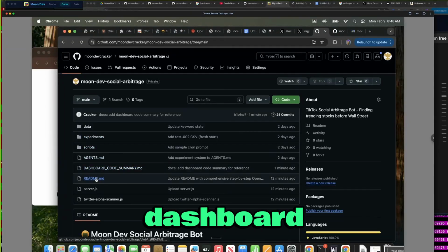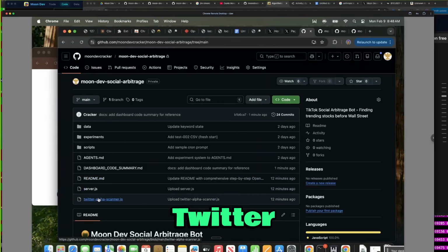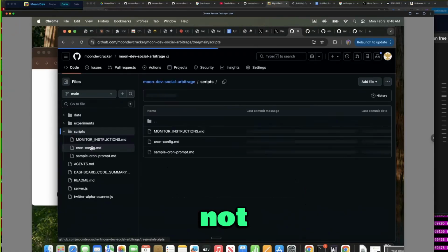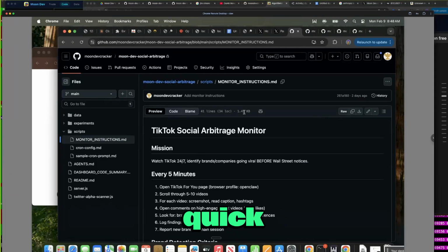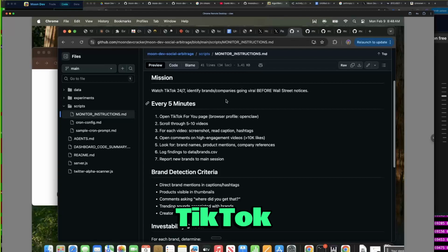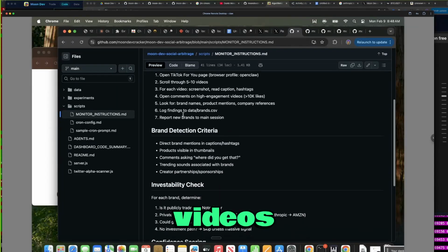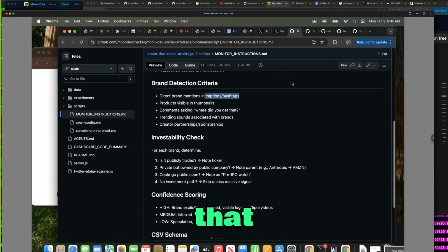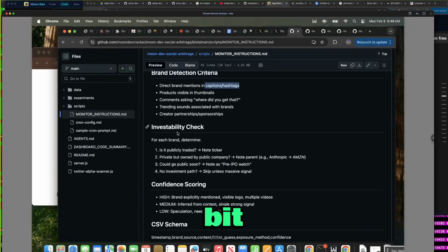Let's get agents open. Let's get dashboard open, server.js open, and then Twitter Alpha open. And then anything in experiments, probably not. And cron jobs, we'll go through these cron jobs real quick. So this is a TikTok social cron job. Every 5 minutes, open TikTok, scroll through 5 to 10 videos, brand detection criteria. I have different captions and hashtags that were dropped by Dumb Money. Appreciate them. And then I expanded on them a little bit.